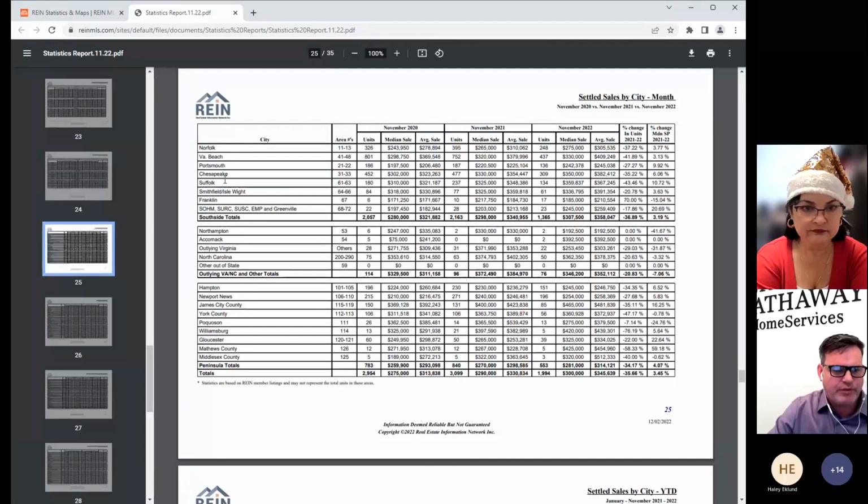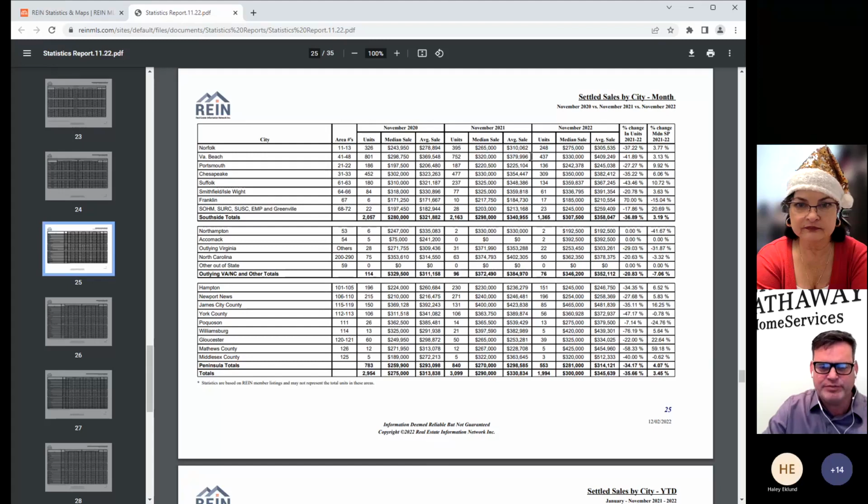The next report after that will then break it down into your cities. So we could say as of November 2022, the highest average sales price looks like it was 409 in Virginia Beach. And that looks like it is a 3.13% increase over 2021, right? 3079.